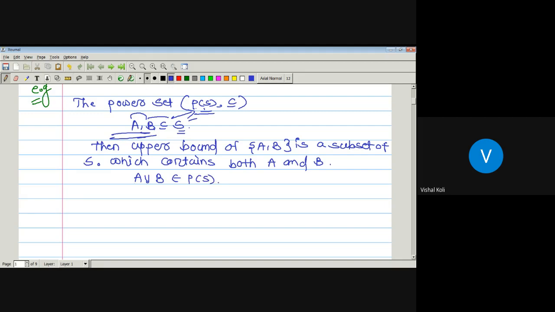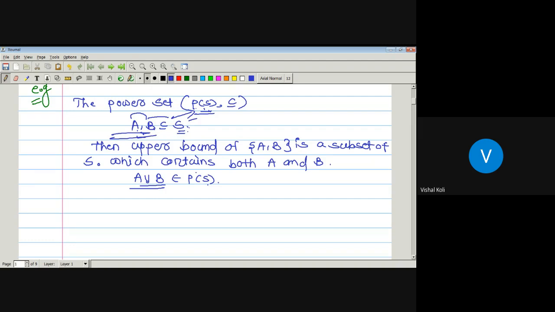Since A and B are subsets of S, whatever will be the union of these two sets is again a subset of S, which implies A union B is again a subset of S. But P of S is nothing but the collection of all the subsets of S. It means A union B belongs to the power set of S.